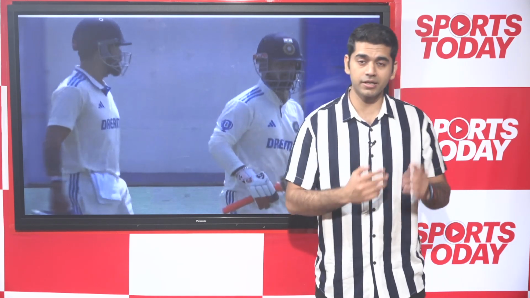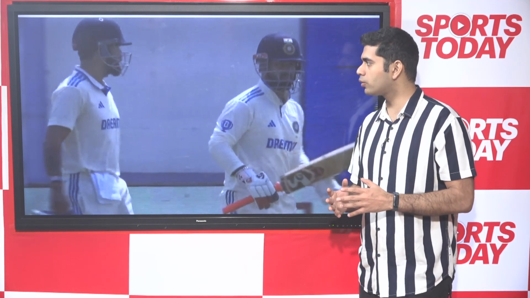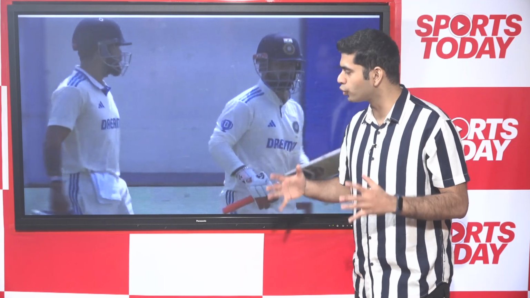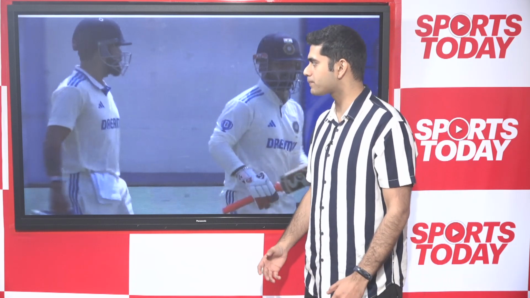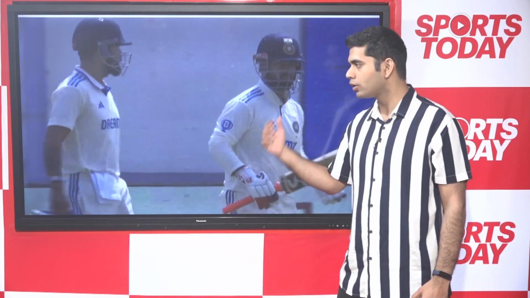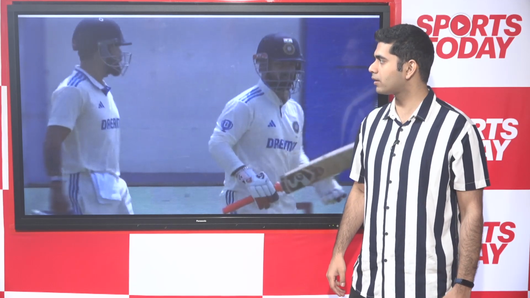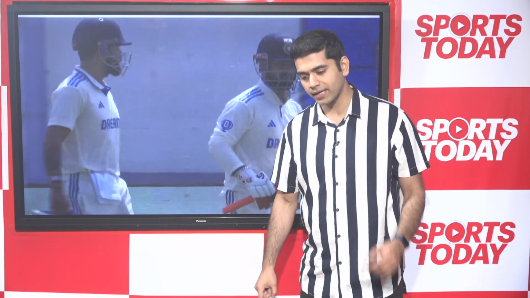India still needed in excess of 200 runs from what they were looking at achieving. So you could have been more cautious, not gone for that single, perhaps it could have been avoided, and because of that confusion between the two, Rishabh Pant ends up losing his wicket. Virat Kohli was stranded on the other side, and that's what happened.